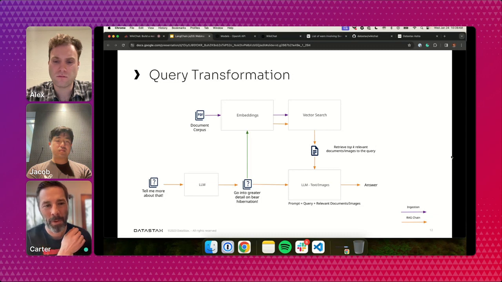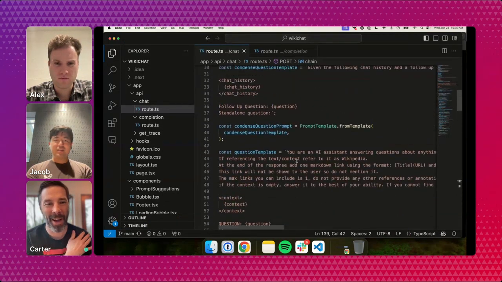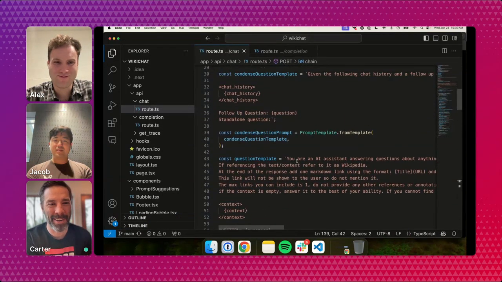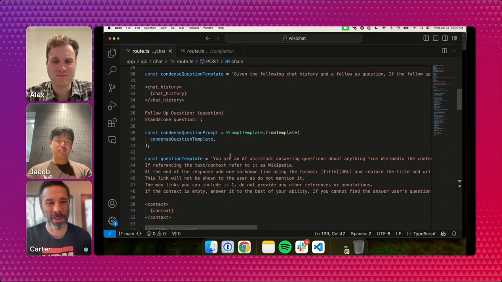That's awesome. So I think we should get back into the code because Jacob, that was an awesome explanation. I love the bears hibernating example. My favorite example that I was using when we were debugging WikiChat is, first you ask WikiChat, who is the villain of Star Wars? And then of course, WikiChat is brilliant and it returns the answer Darth Vader. But then the second question you ask might be, who are his children? And of course, you're looking for the correct answer, like Luke and Leia. But then, without the benefit of having the chat history, the LLM just doesn't know who you're talking about, right?